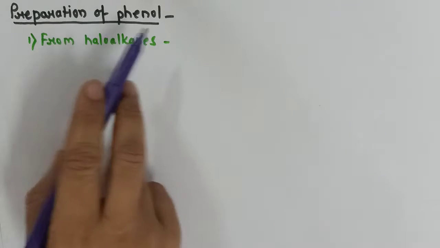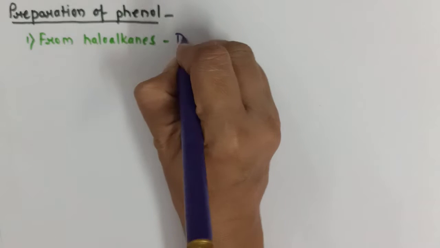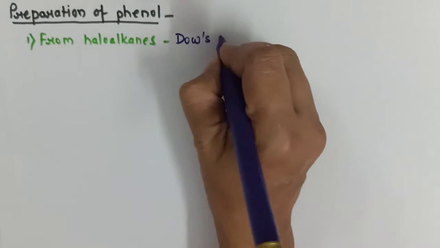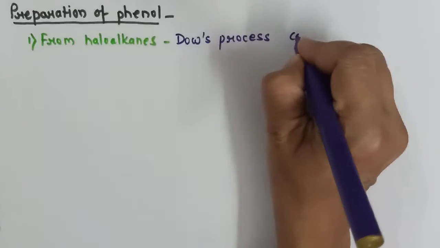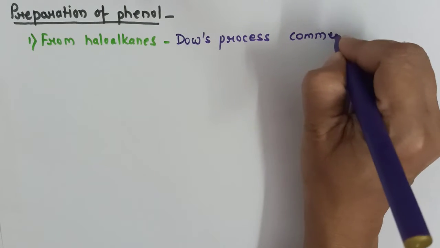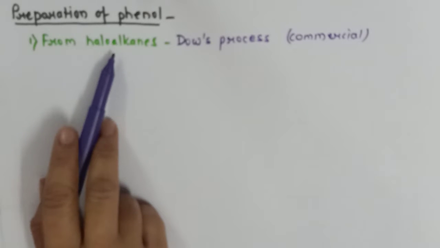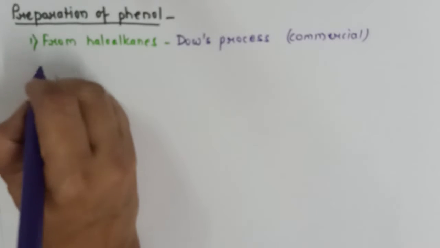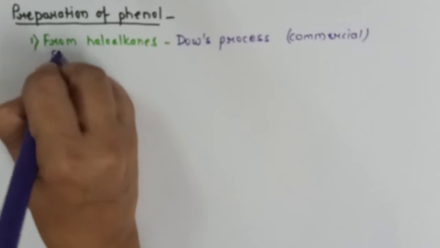The first one is from haloarenes, which is known as Dow's process, and it is a commercial preparation method. This we have already studied in the chapter haloalkanes. There we studied only the main reaction, but here I will show you the mechanism also.